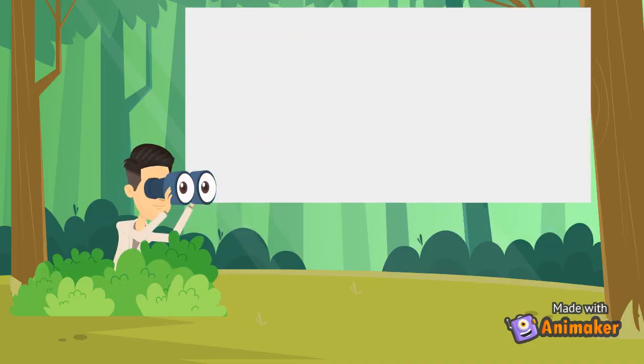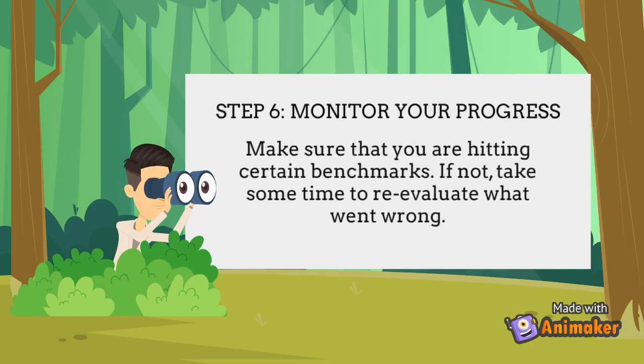The last step is to monitor your progress. Monitor all of your actions to stay on plan. Make sure that you are hitting certain benchmarks. If not, take some time to reevaluate what went wrong. For example, keep track of expenses and frequently monitor cash flow. Then evaluate to do better in the future.